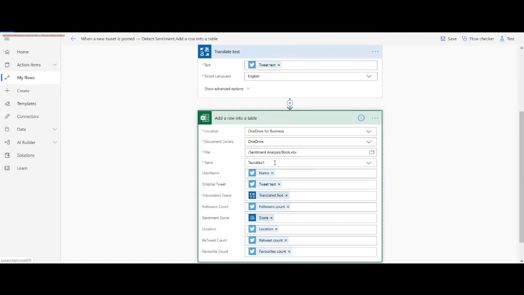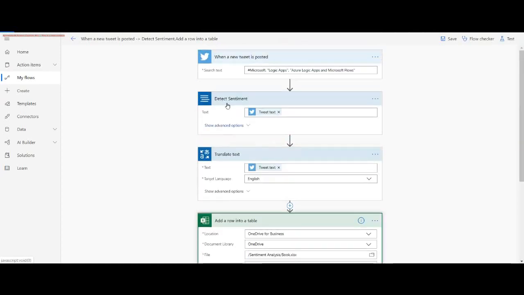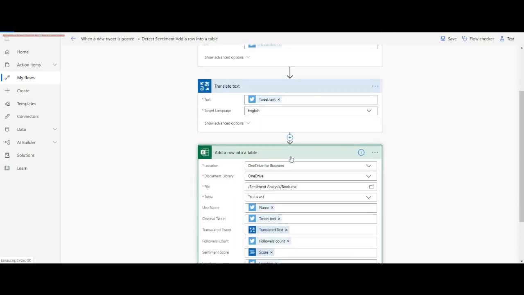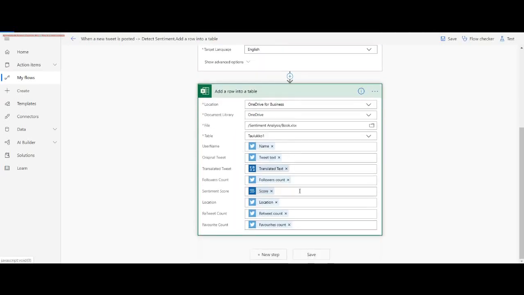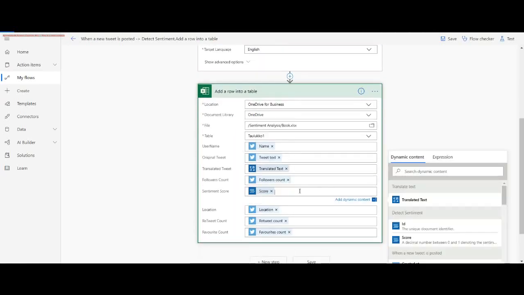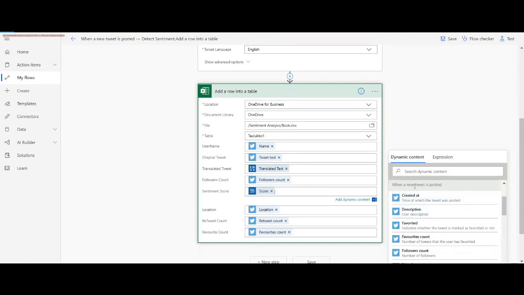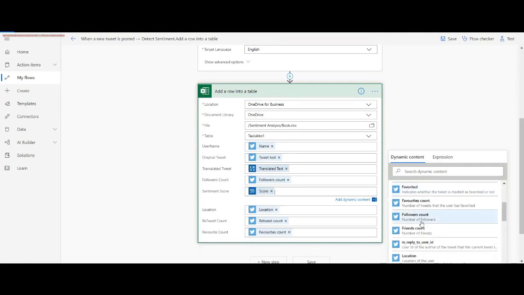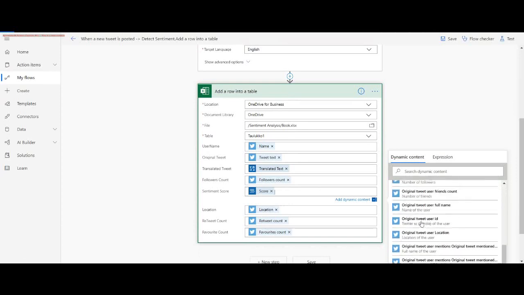Once I'm using these services or actions like detect sentiment and translate text, when I'm clicking on my Excel column, I get all these outputs like translated text, score, and since I'm using the Twitter action, I get all the parameters as output in this block.